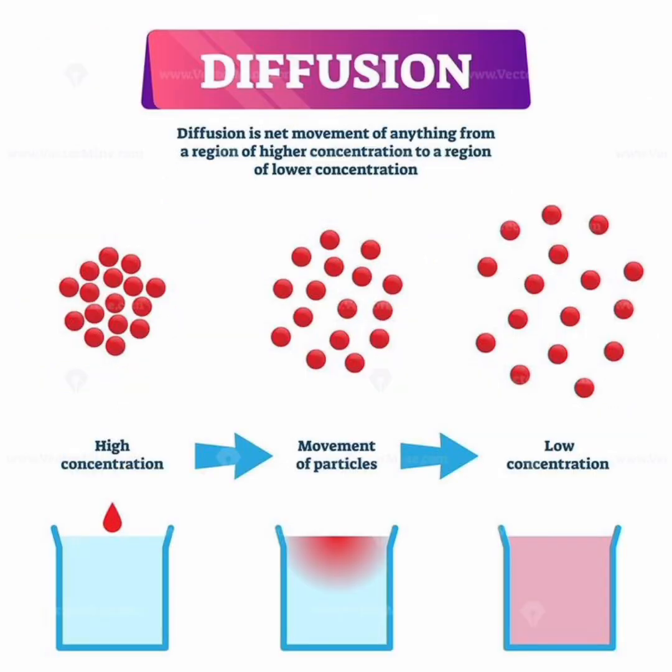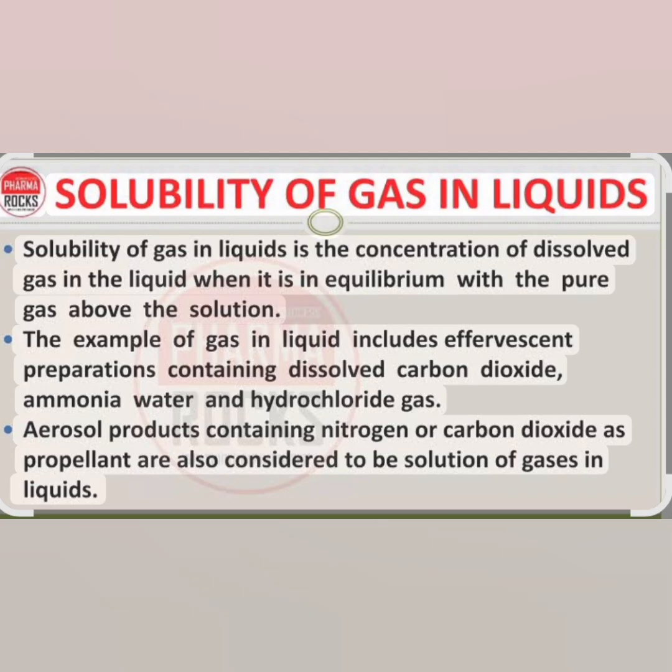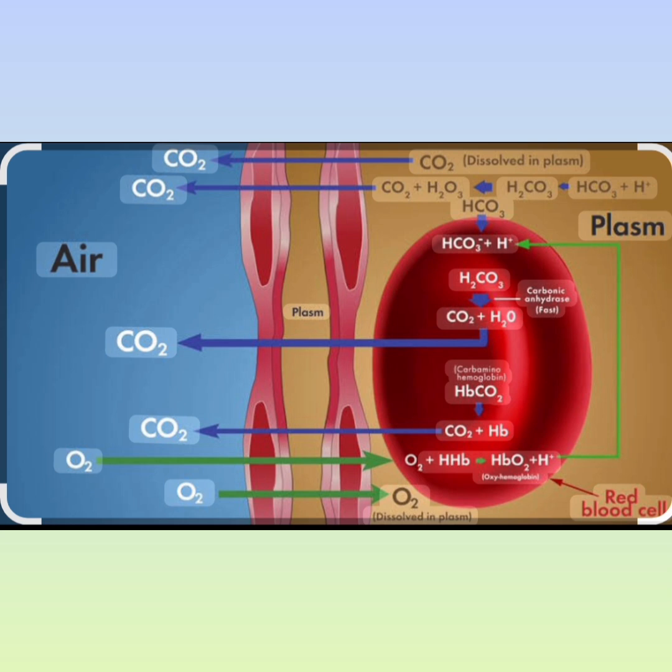Factors affecting the diffusion: 1. Solubility of gases. 2. Thickness of the diffusion membrane. 3. Partial pressure of gases. Now, what is the meaning of solubility of gases? In a simple way, it is the ability of gases to dissolve in fluid. Compared to oxygen, CO2 is 20 to 25 times more dissolvable in plasma, meaning it shows better diffusion compared to oxygen.